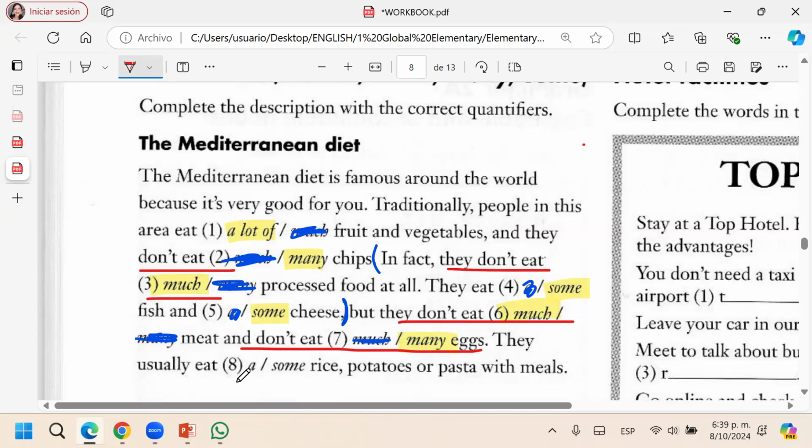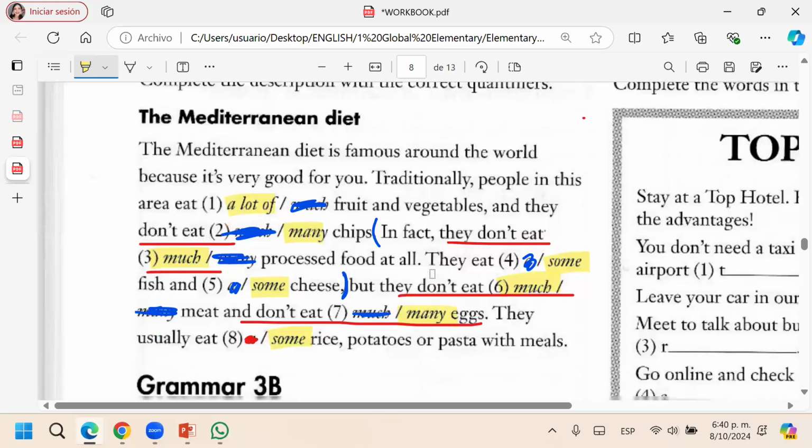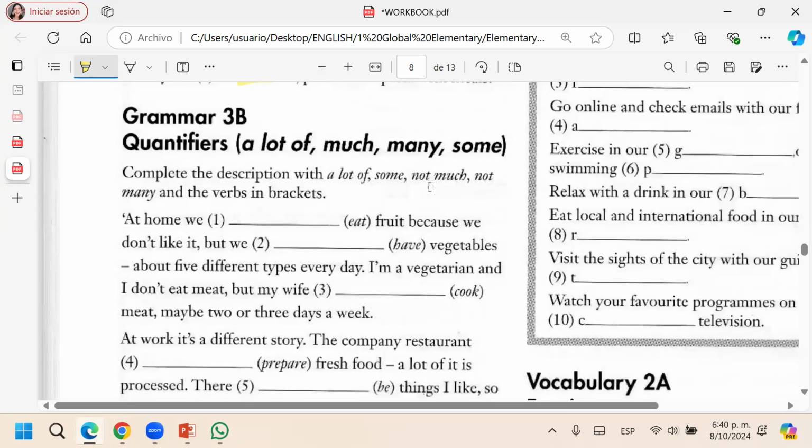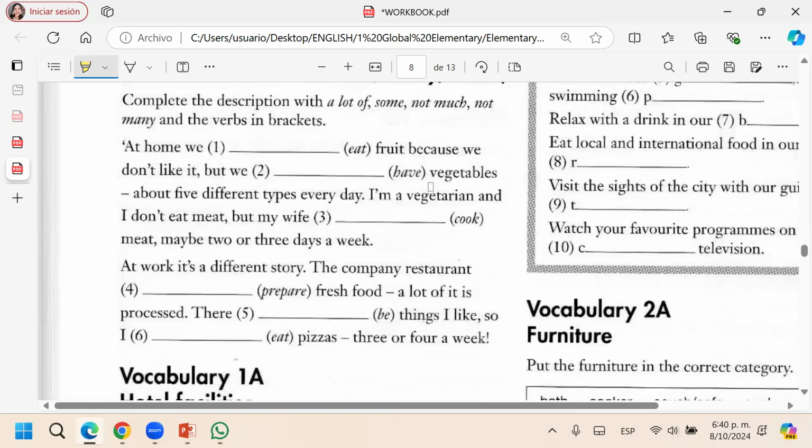They usually eat rice, potatoes, or pasta. So we're going to do a similar activity. You have this on the WhatsApp group. We're going to do the same, but now we have to use this: a lot of, some, not much, not many.